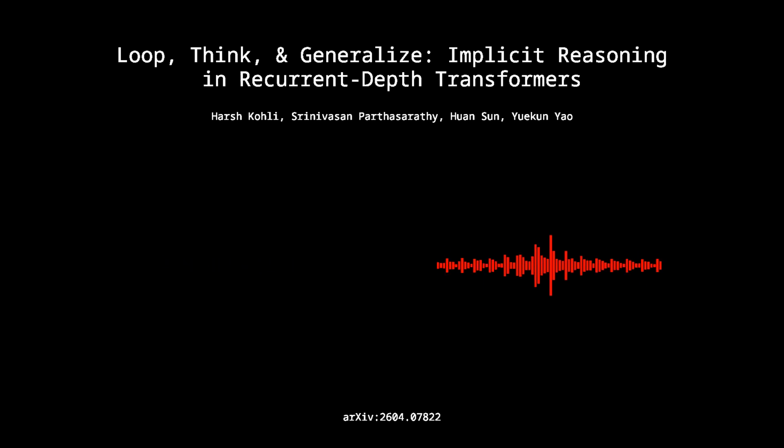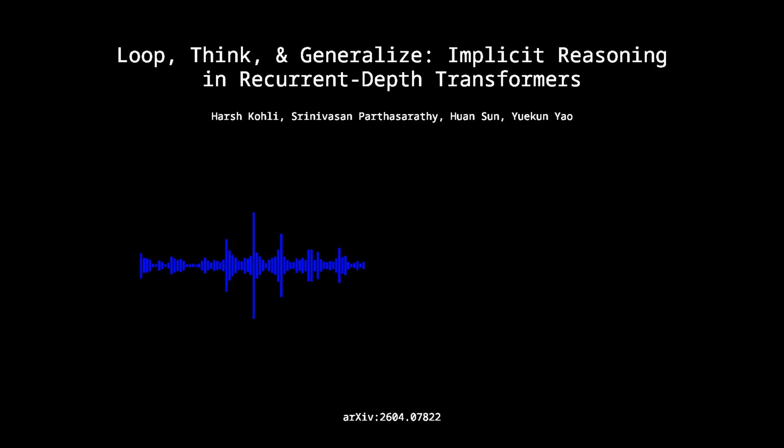It strongly suggests we might be approaching an inflection point. If immense reasoning capabilities can be unlocked by looping a small set of parameters and scaling up the compute during inference, the field may soon pivot away from the brute force approach of continuously scaling up parameter counts. Yeah, we might hit a wall on parameter scaling anyway. Exactly. The new frontier might focus entirely on scaling up inference-time latent reasoning, fundamentally changing how we allocate compute budgets between training and deployment. Leaving us shifting from building impossibly massive static databases to training highly efficient dynamic reasoning engines.